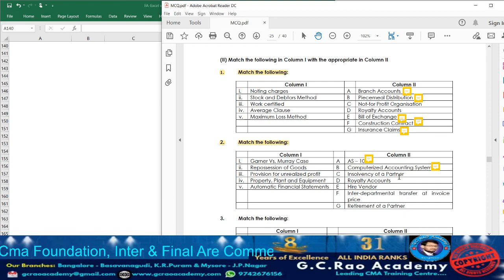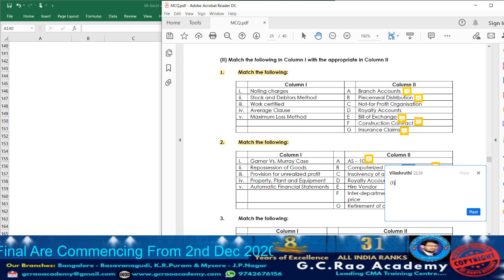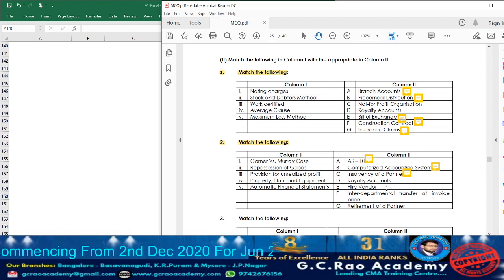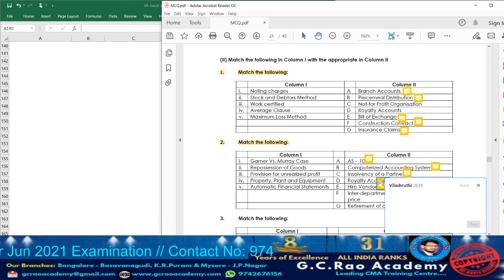Next, insolvency of a partner. Garner versus Murray case. So accordingly, against insolvency of a partner, write down point number 1. Royalty accounts nowhere I have utilized. Next, hire vendor, repossession of goods. Yes or no? So accordingly, take down point number 2.